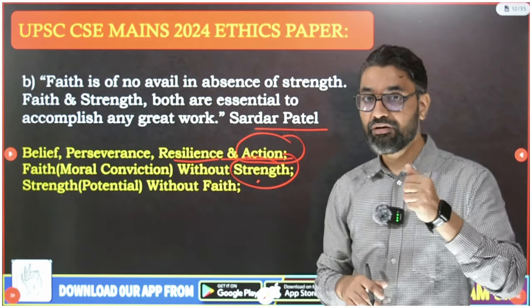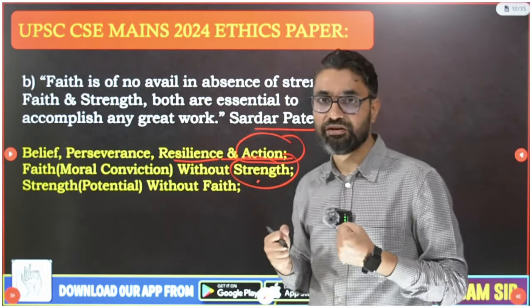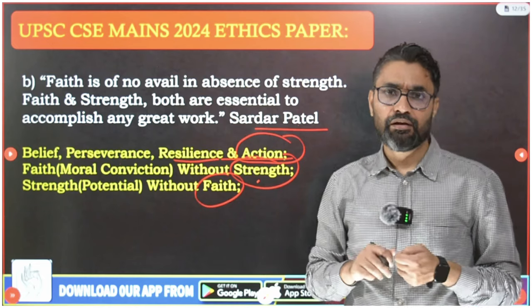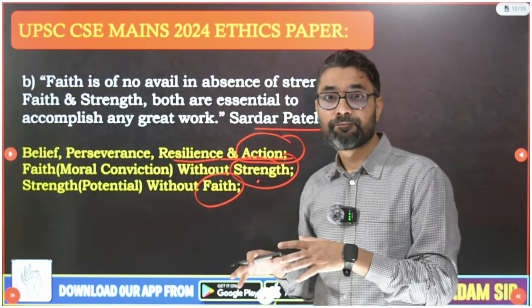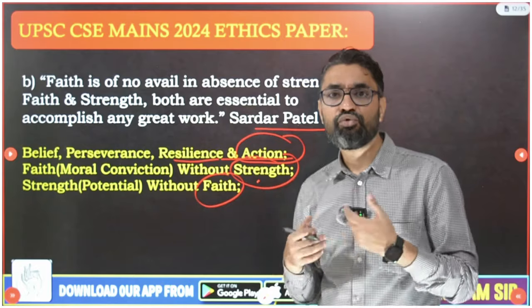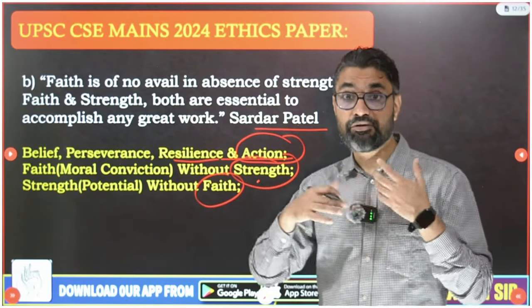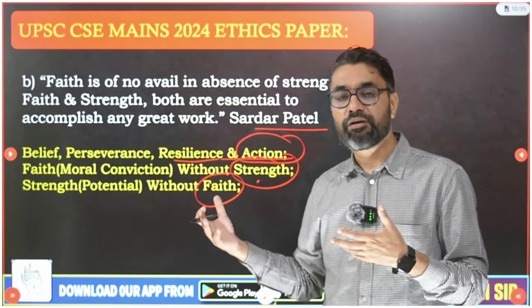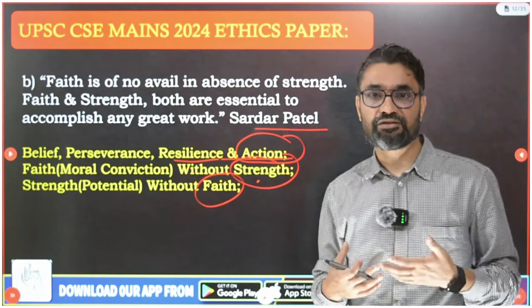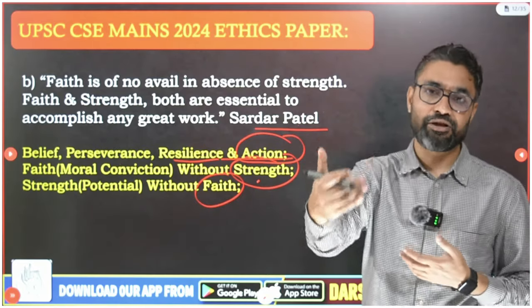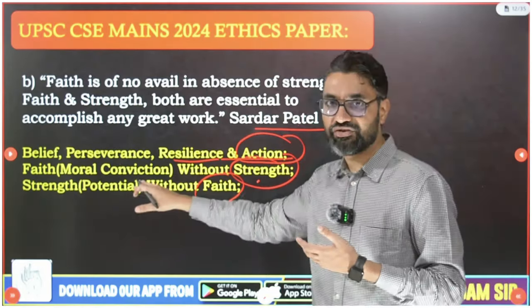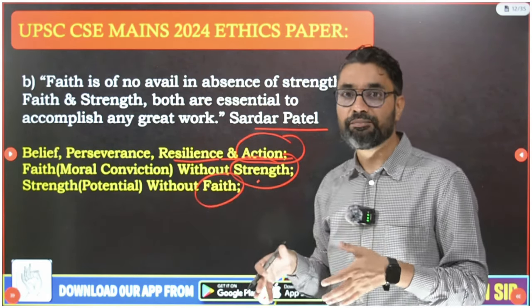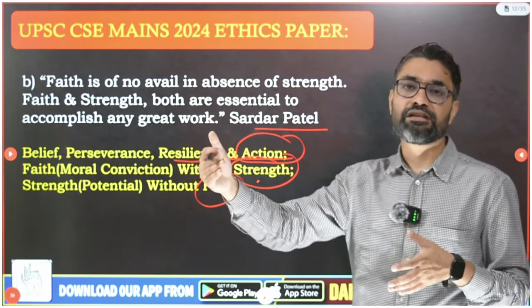And that's why this is important. But at the same time, you have strength, potential, but there is no faith. Though the country has a lot of strength, you have abilities, but you don't believe in yourself. Like, I want to start my own separate coaching institute. I have knowledge, I have ideas, but if I don't believe that I will be successful, then I will never be able to realize my goal. So along with the strength or potential that you have, one should have this moral conviction, to act on the beliefs, stick to those beliefs, and then only results will come.